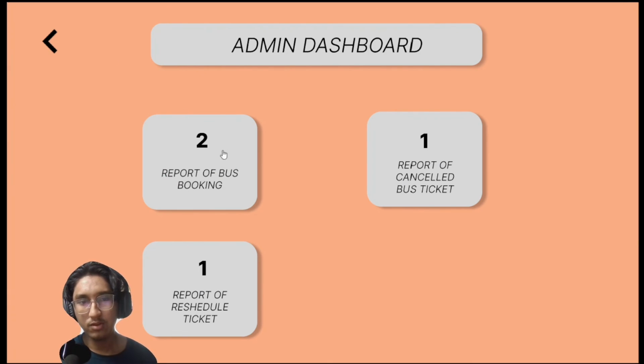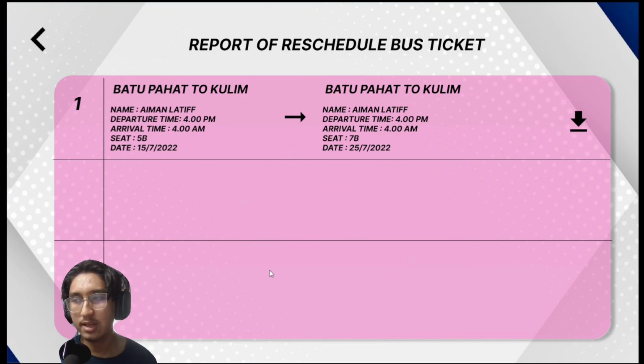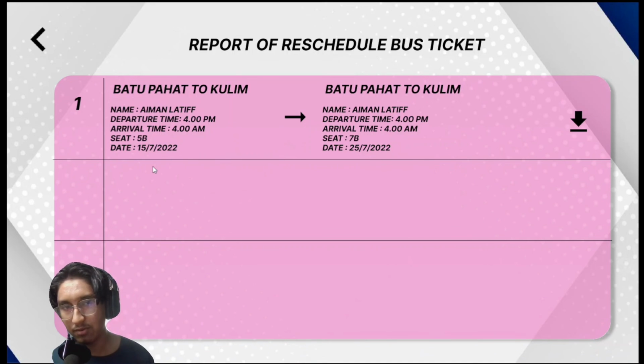Now the report of rescheduled tickets. Pressing it, the system will show the tickets before rescheduling and the tickets after rescheduling. For example, here we see the name, departure time, arrival time and seat, where the users changed their seats and also their departure date, for example from the 15th of July to the 25th of July. The admin can also download this file to be viewed.